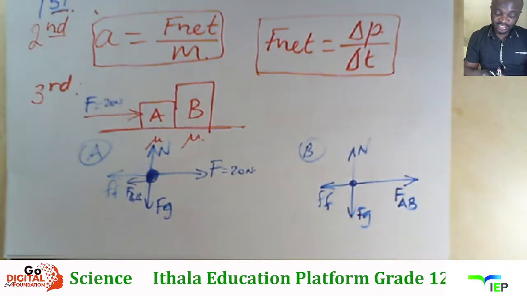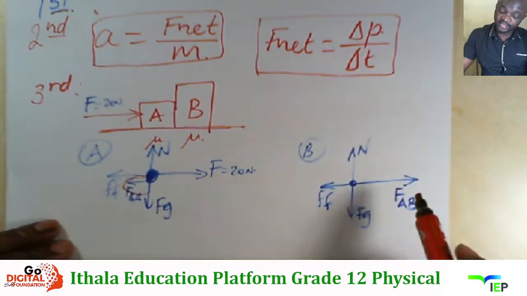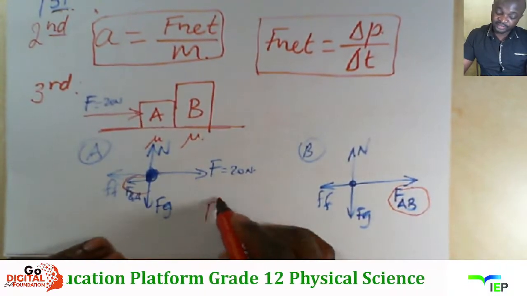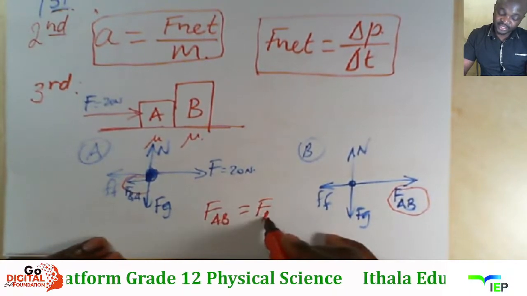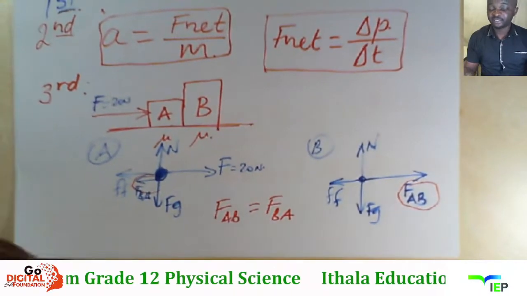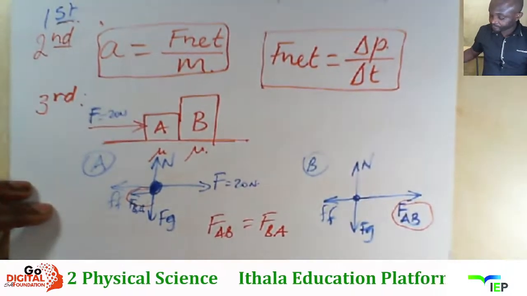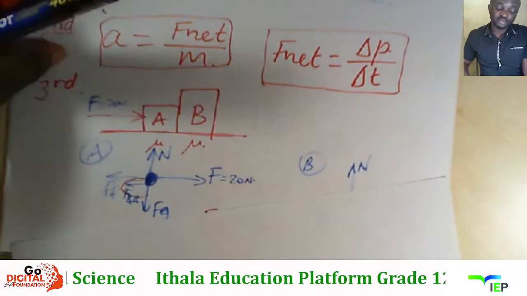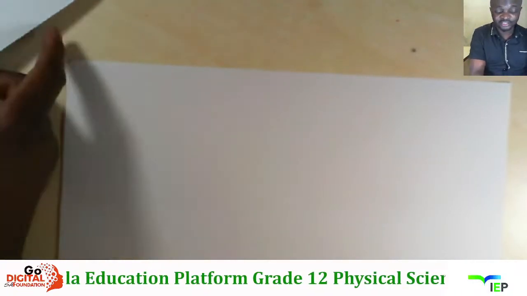Right, kufanele siyazi ukuthi le force le eyi-F of B on A is equal to the force that A exert on B. Right, the force that A exert on B iyalingana the force that B exert on A. That is the application of Newton's third law. Right. Then beside the three laws of motion, the law of universal gravitation. The law of universal gravitation.